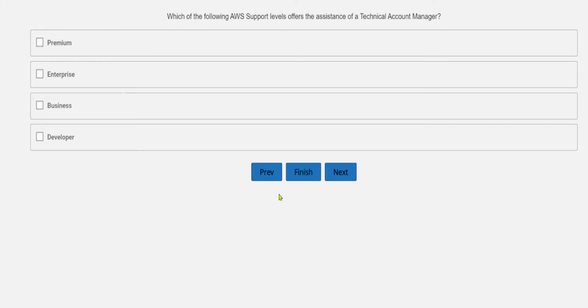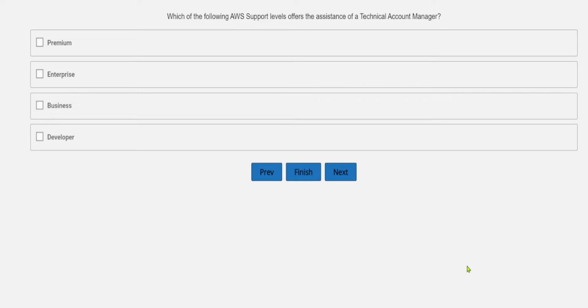Okay, so to the next question: which of the following AWS support levels offers the assistance of the technical account manager? Which support level offers the assistance of a TAM? So this is again a very important question. As we all know, the support level with TAM assistance is definitely the premium one, and premium in the sense of higher level assistance, we can say.